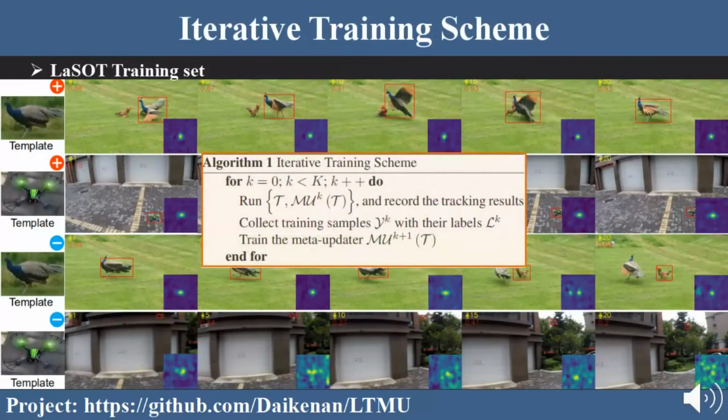The meta-updater is trained in an iterative way. The tracker first runs on the training set of LaSOT and collects the training samples it uses for online update, along with the confidence scores, the bounding boxes, and the response maps. Then we use this data to train our meta-updater and embed the meta-updater back into the tracker. The new tracker runs on the training set again to collect the meta-updater's new training data, and then we train the meta-updater correspondingly. We do these procedures iteratively until the meta-updater can work with the tracker perfectly.